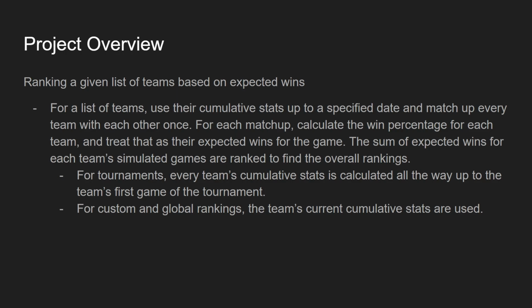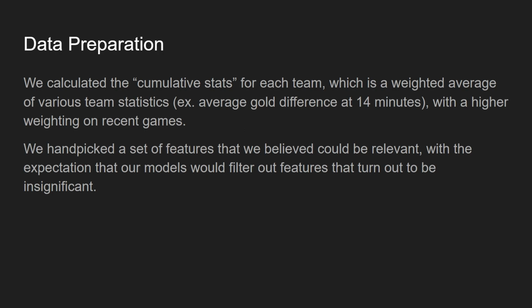So for our project, we decided to structure our model by calculating the expected wins for each team. Essentially, for any given list of teams, we would put the teams up against each other in a round-robin style tournament. And from each matchup, we would generate the number of expected wins for each team. And the sum of the expected wins for each team would be used to rank the teams. We calculated the cumulative stats for each team by getting the average of various team stats, such as average goal difference at 14 minutes. We gave heavier weighting to more recent games so that older games had less impact but weren't completely discarded. Our hope was that the model would decide on the importance of each feature we handpicked.